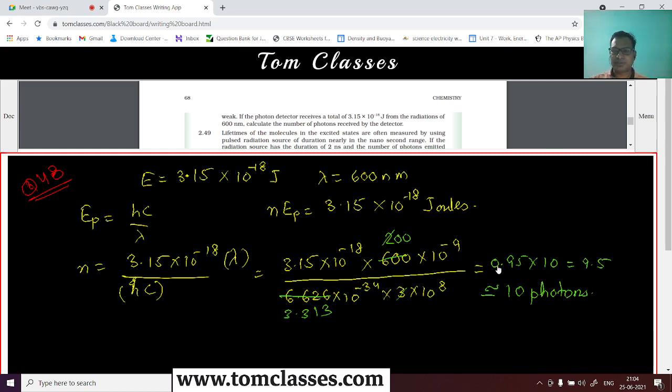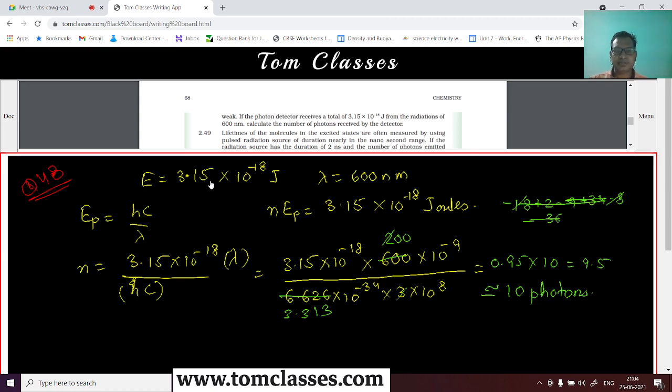So this is minus 18 plus 2 minus 9 plus 34 and minus 8, right? So you see that this is minus 26 and this is minus 36. So it is almost coming the same, right? There is no issue here.